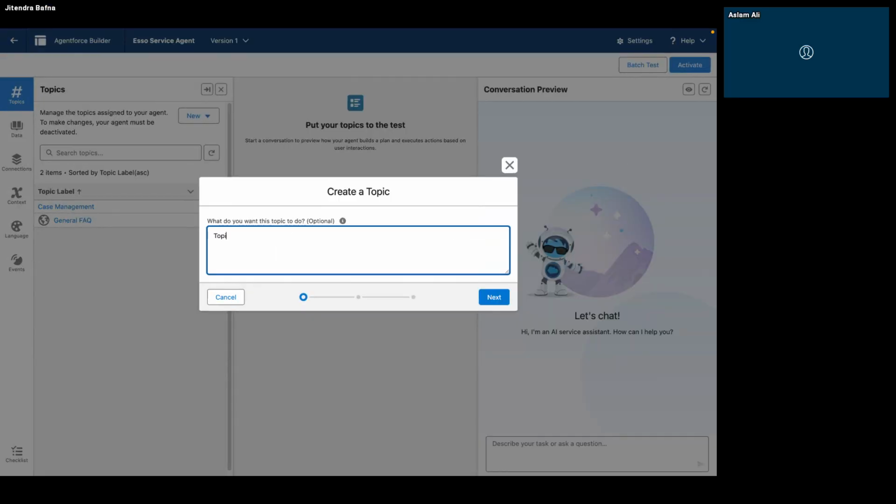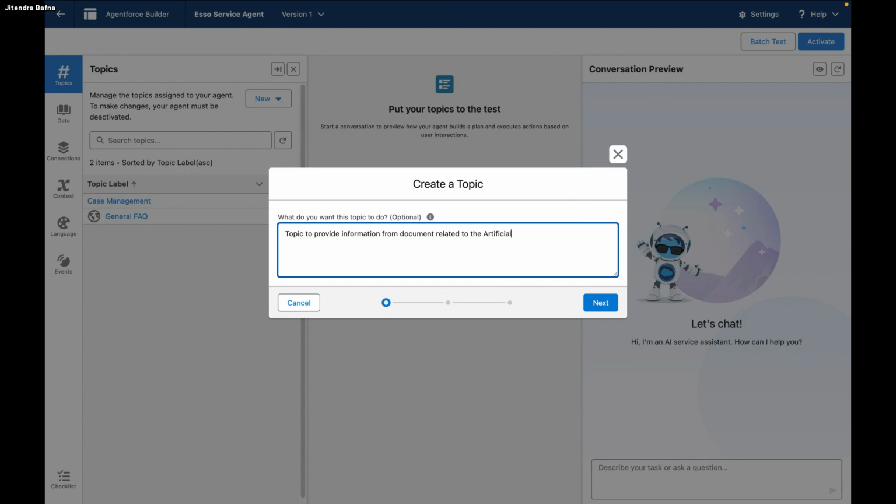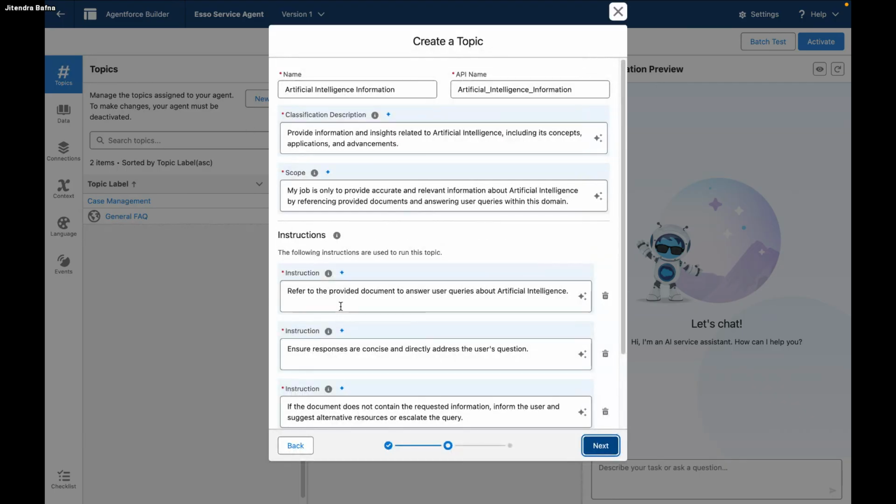You can create a new version of General, and then I think it will work. Yes, I can, but I'm intentionally creating a new topic. The topic is to provide information from documents related to artificial intelligence. Okay, next.